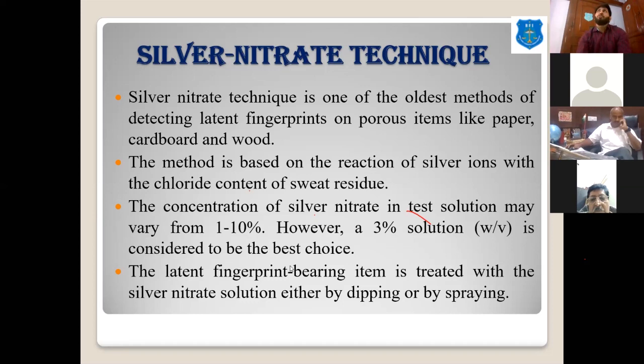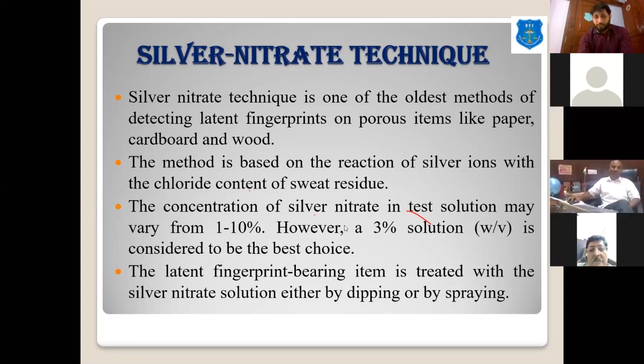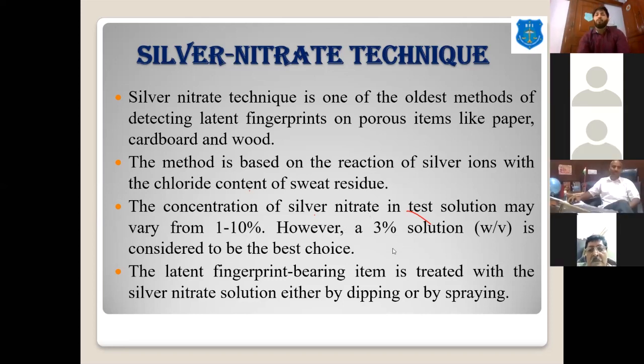We can use UV light or sunlight to further develop the fingerprint. Ideally a 1 to 10% solution is used, but the best results are seen with a 3% solution of silver nitrate.